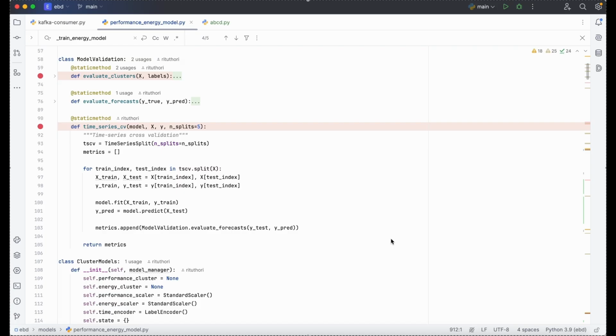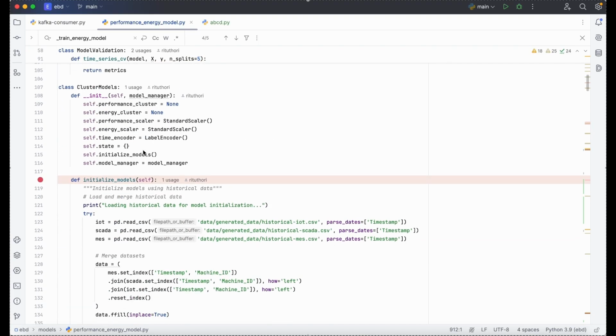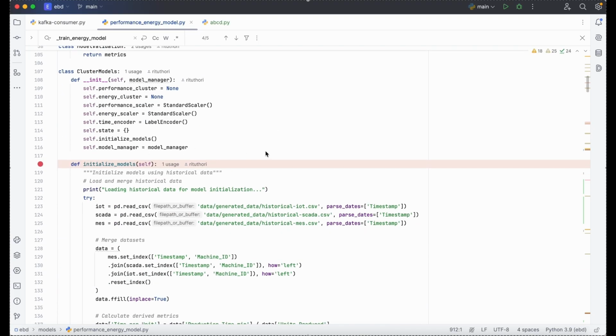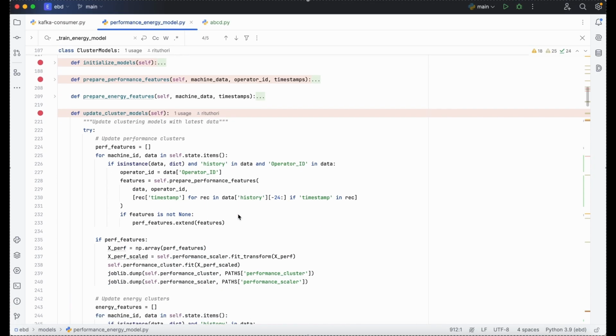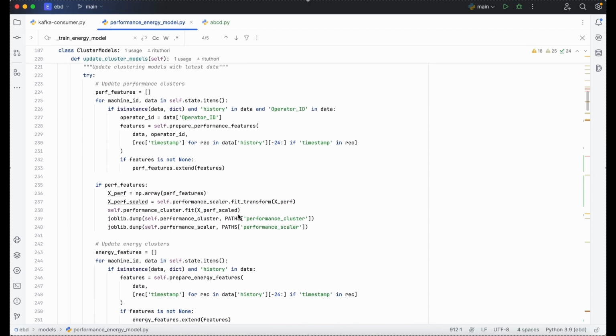Let me give you a gist of our code. This class ensures models adapt to trends without degrading and computes silhouette score and Davies-Bouldin index. To prevent overfitting in forecast, we have used time series split. This class gives clusters aligned with real world shifts. We load our historical data, train the k-means model for performance, the DBSCAN model for energy, and save scalers. We retrain our models with live data every 50 Kafka messages.